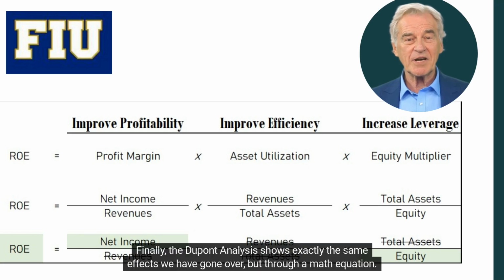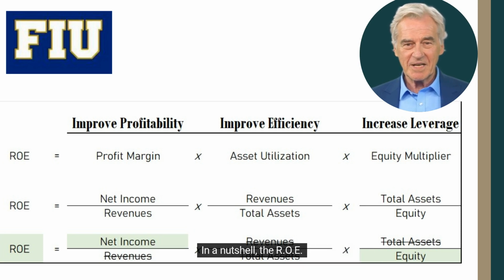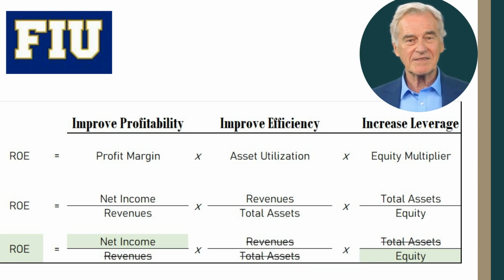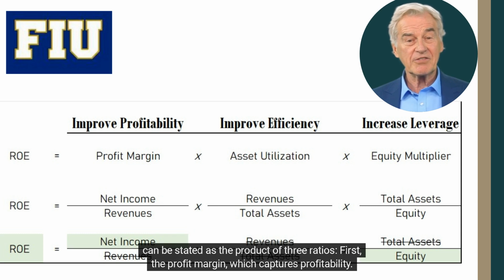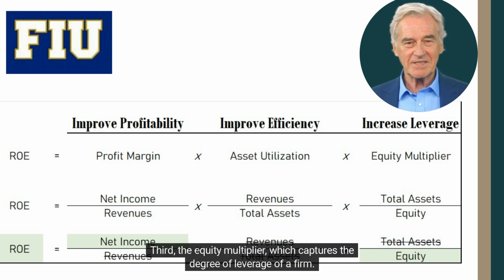Finally, the Dupont analysis shows exactly the same effects we have gone over, but through a math equation. In a nutshell, the ROE can be stated as the product of three ratios. First, the profit margin, which captures profitability. Second, the asset utilization, which captures efficiency. Third, the equity multiplier, which captures the degree of leverage of a firm.